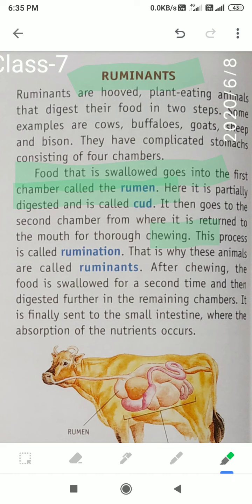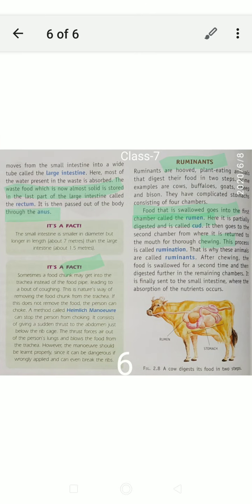In the small intestine, all the nutrients are absorbed and they get energy. So this chapter is complete. Thank you everybody.